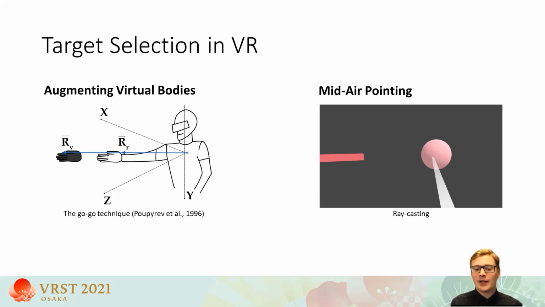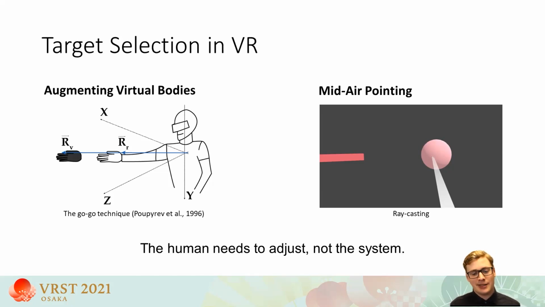Another technique is raycasting, where a potentially straight line is originating from the human's body, intersecting these targets. But augmenting the body is not always desirable, and using raycasting techniques are not particularly accurate, as the normal human pointing is not accurate. With this technique, humans need to adjust to the system, as they are in charge of correcting these natural errors.